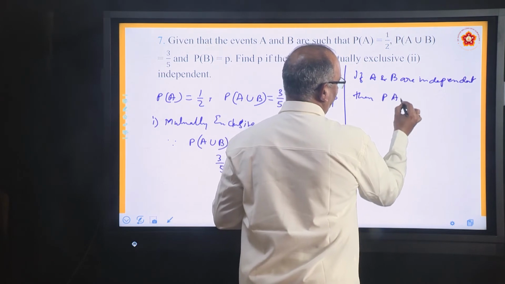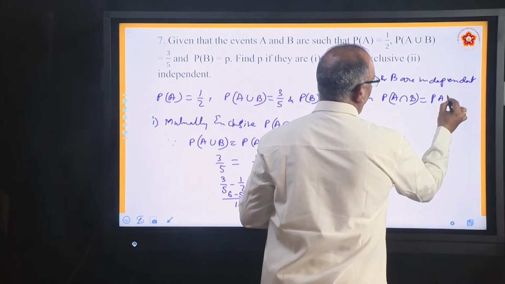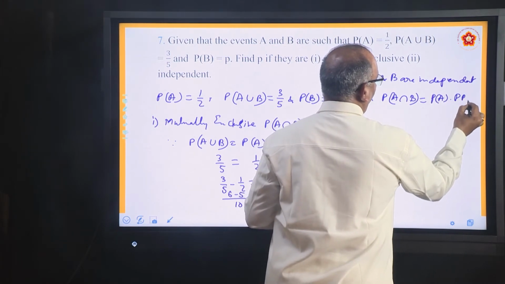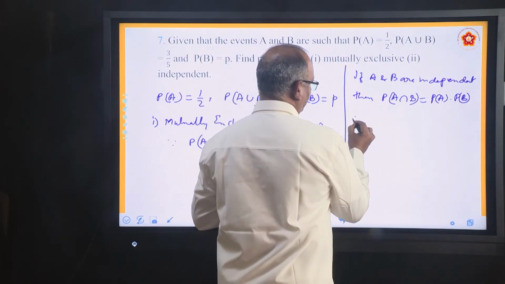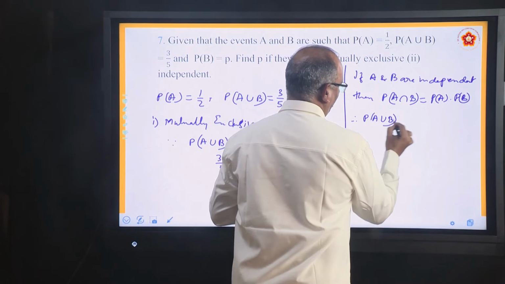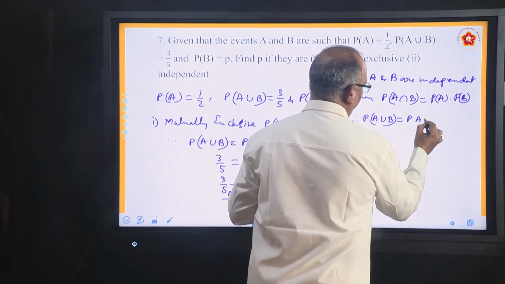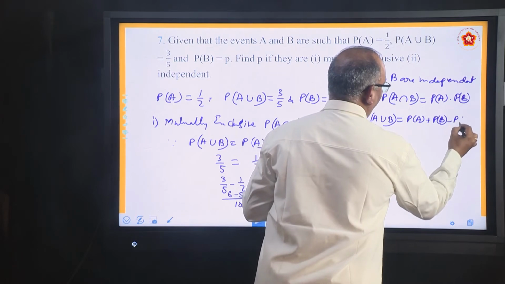P(A intersection B) equal to P(A) into P(B). See, the formula is the same for union. Hence, P(A union B) equal to P(A) plus P(B) minus P(A intersection B).